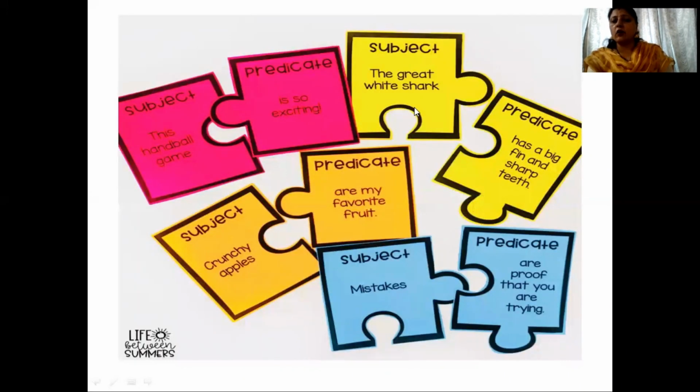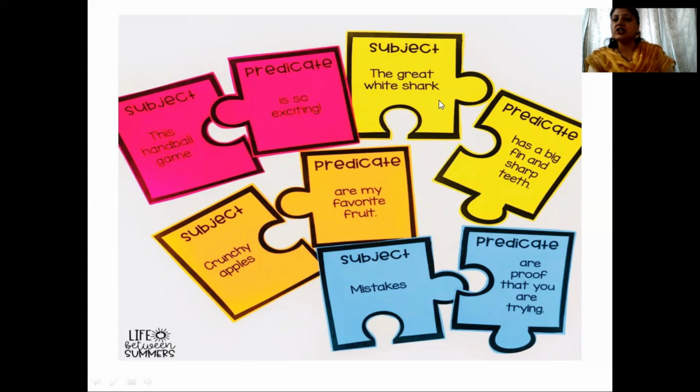Now here I have got some word puzzles. You can do this at home, sitting at home with your parents. You can make these puzzles and then you can play a game. Now for example, look at this. This handball game. This is one part. This is the subject. You have to match it with its predicate. Is so exciting. This is the predicate. So you have to match these two pieces and then it becomes one sentence.